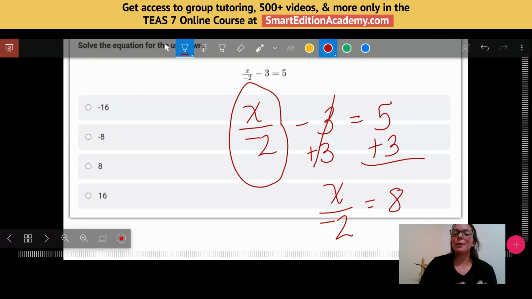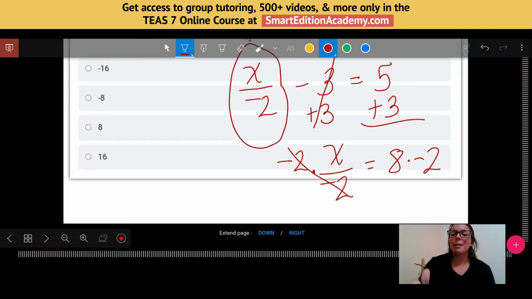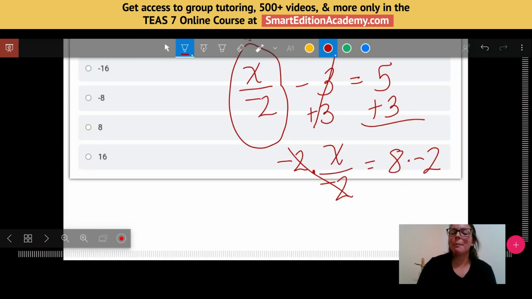Now, again, using inverse operations to get that variable, that x by itself, x divided by -2, well, what's the inverse of division? That would be multiplication. So I basically just have to multiply by -2 to get that to cancel out. But if I do it on one side of the equation, I always have to do it on the other to maintain balance. That's essentially what an equation is. It's just something that we keep balanced. So I do it on one side, I have to do it on the other, and this would simplify to x equals negative 16.